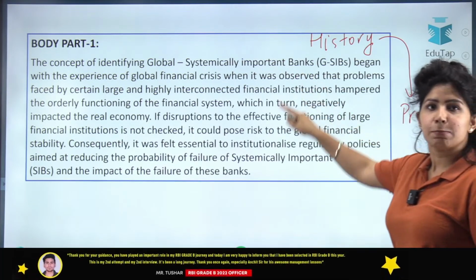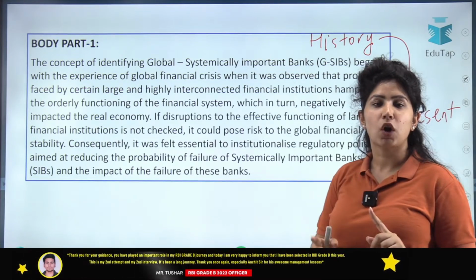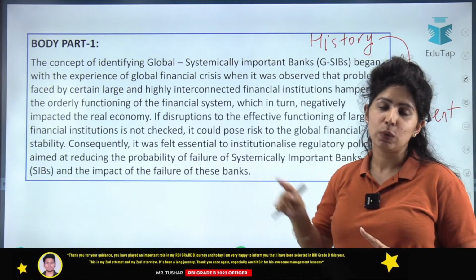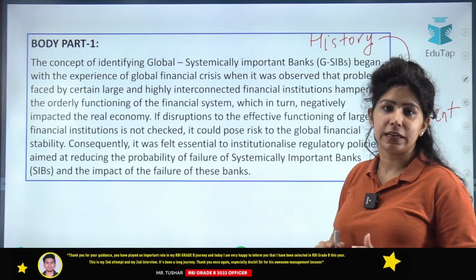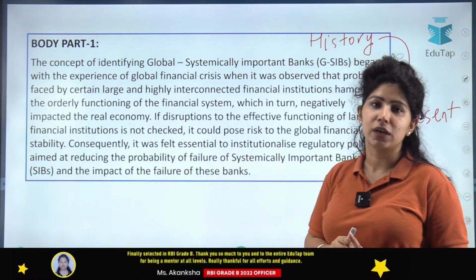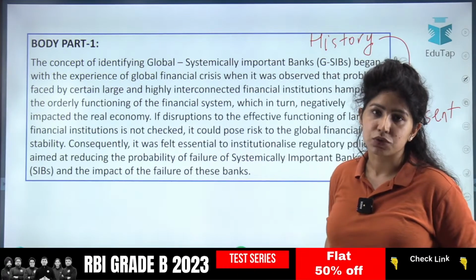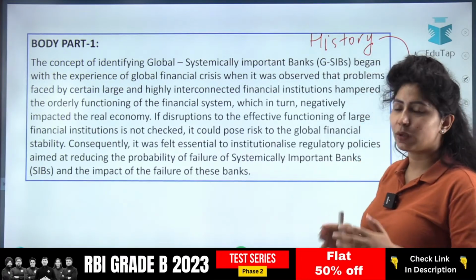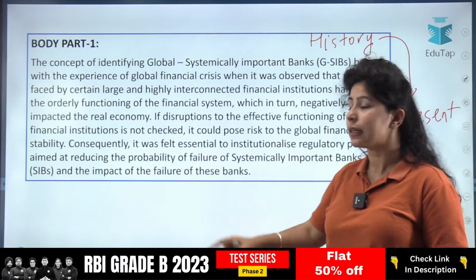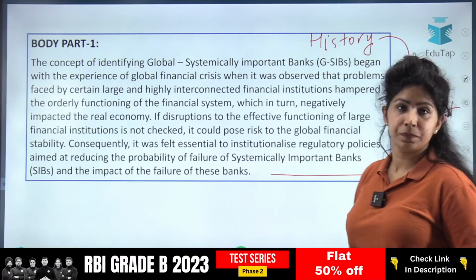If this paragraph is about history, you will talk only about history. You will not give the present banks in India; that we've already written in our introduction. You can show an interconnection with the present, but that will be your last line.